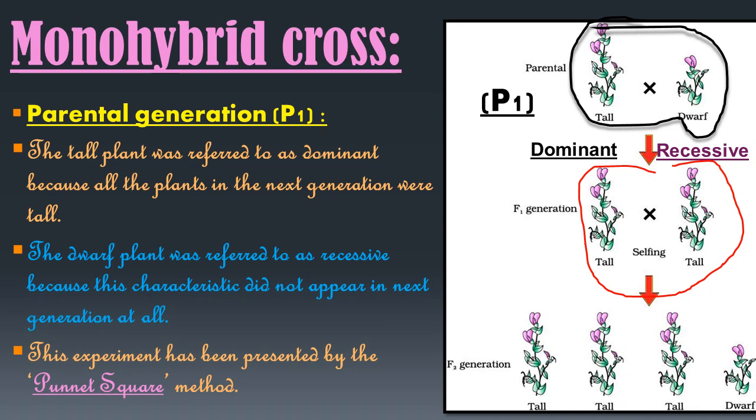Alright. So the parents of the F1 tall plants in the P1 generation are tall as well as dwarf plants, and depending upon the observation of the F1 generation, Mendel concluded that the factors of tall plants are dominant over the factors of dwarf plants. That means only tall plants are appearing. Here in the F2 generation there are 3 tall plants and 1 plant is dwarf.